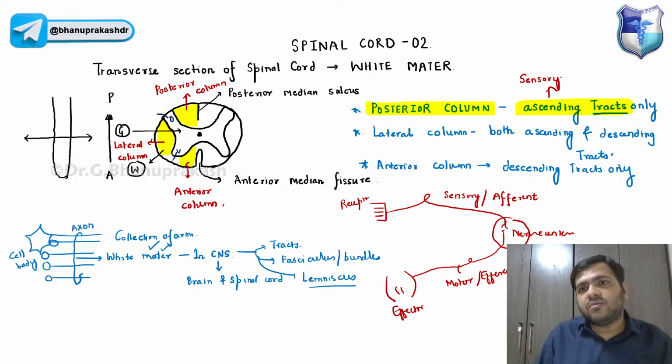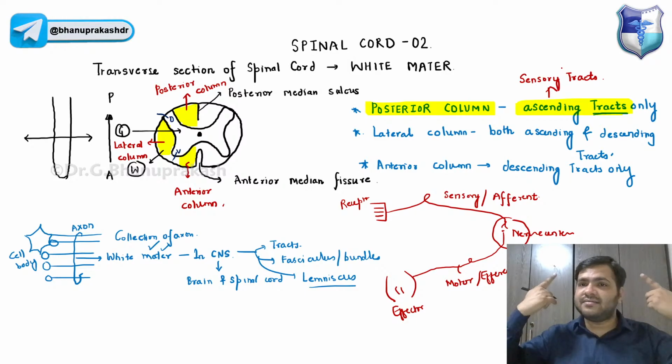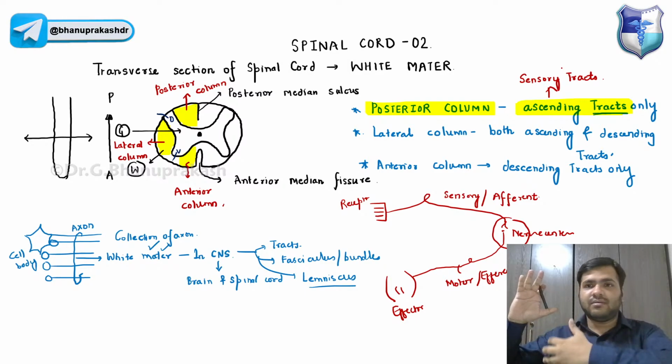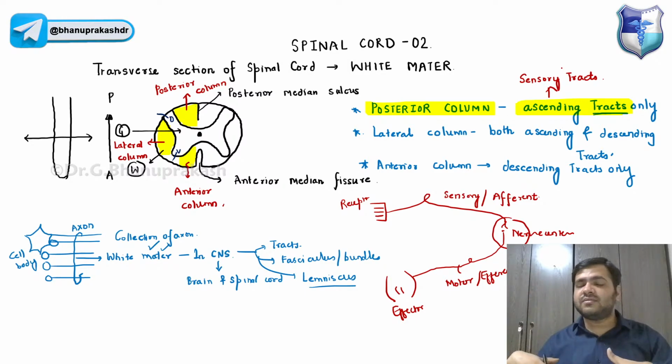I am talking about the sensory tracts today, right? They carry the sensory impulses to the spinal cord, and from the spinal cord they go to the higher centers in the brain.